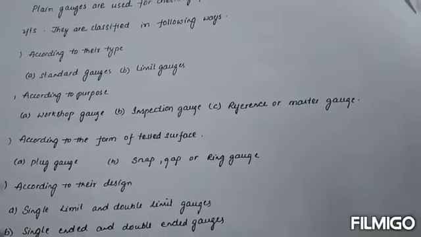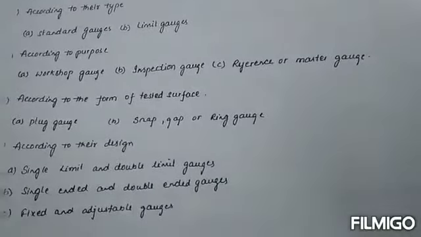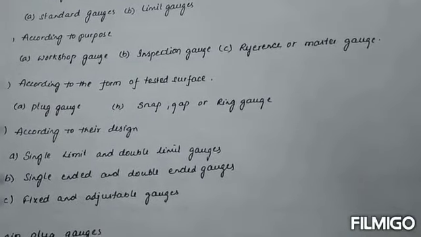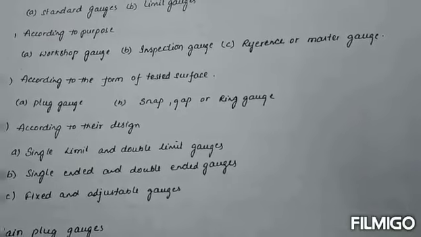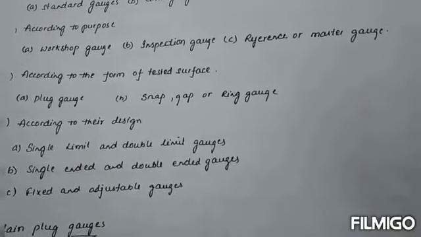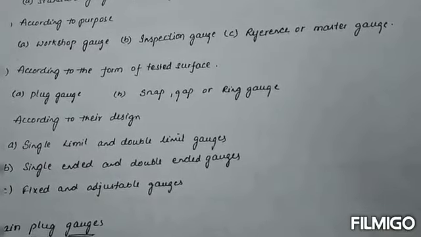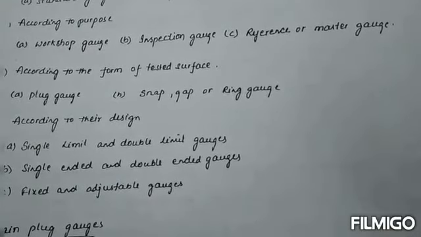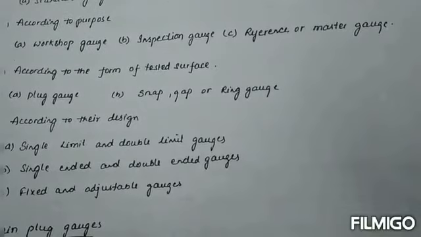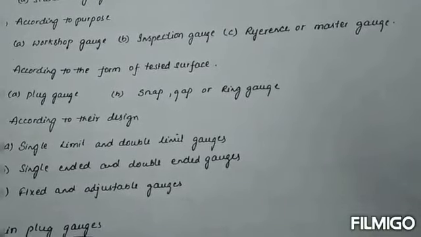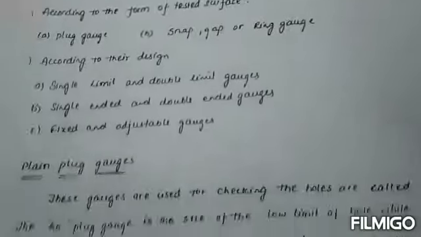According to the purpose, there are three types: workshop gauge, inspection gauge and master gauge. According to the form of the tested surface, there are plug gauge, snap gauge and ring gauge. According to their design, there are single limit and double limit gauges, single ended and double ended gauges, and fixed and adjustable gauges.